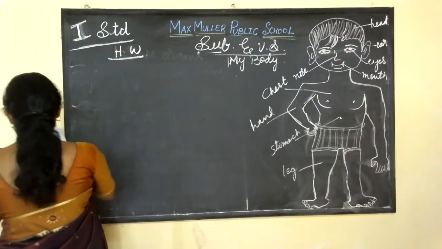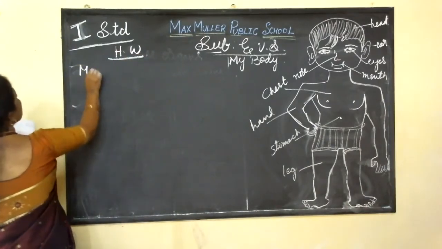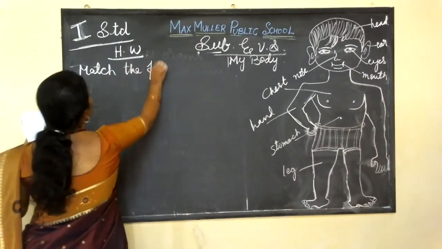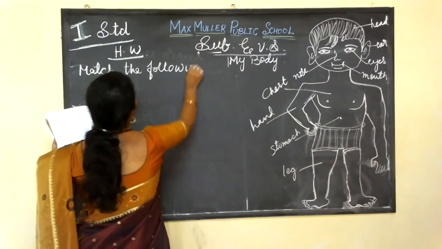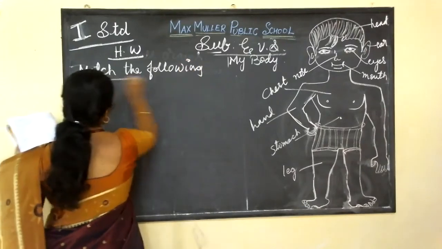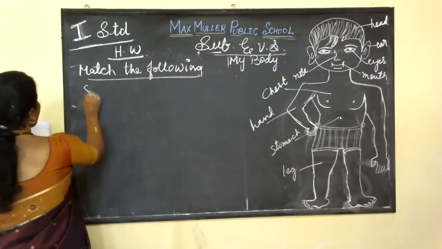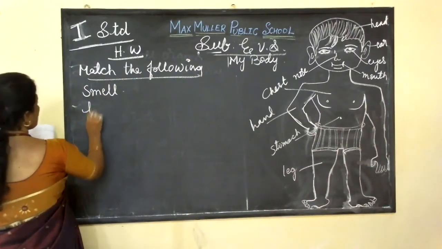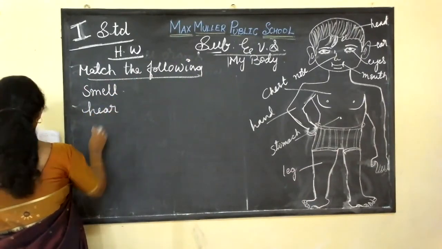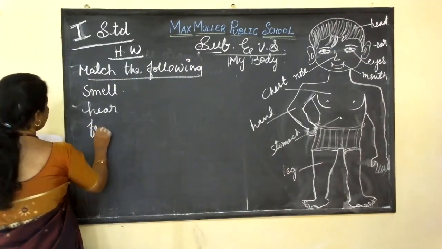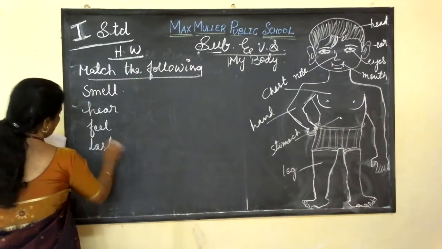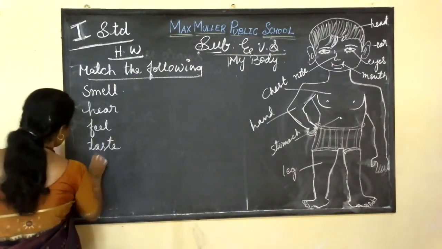See homework, match the following. Smell, hear, feel, then taste, then see.